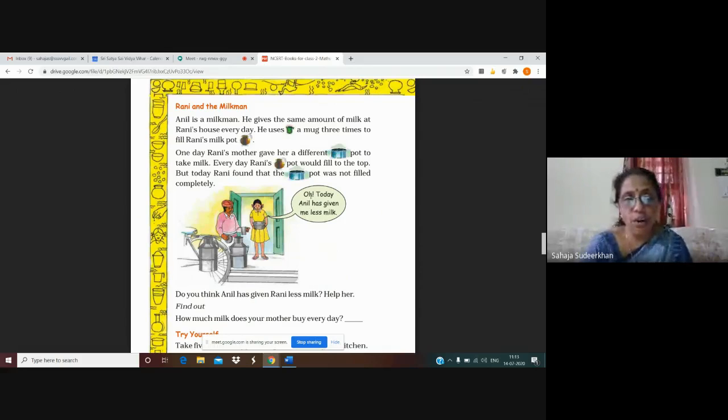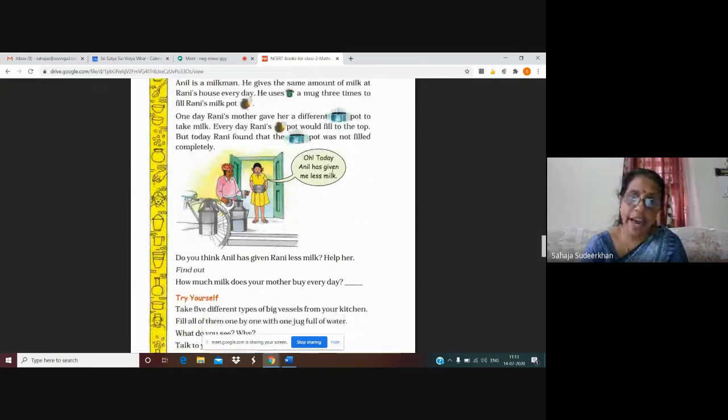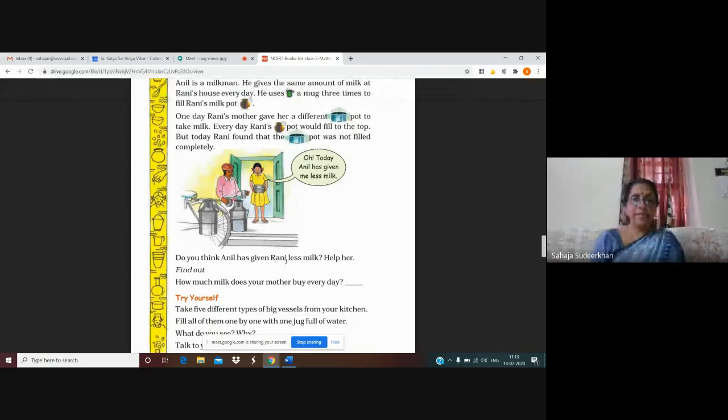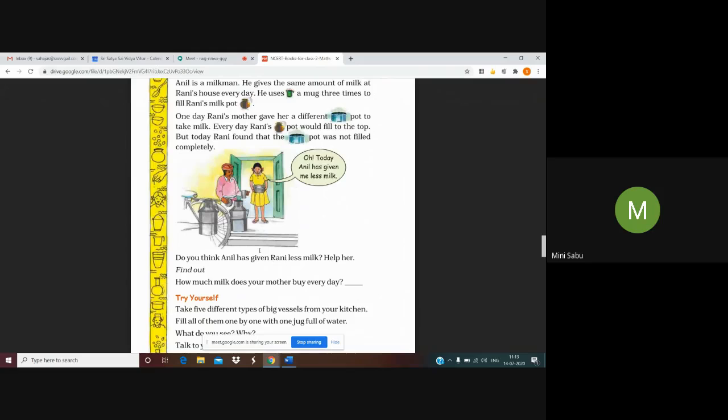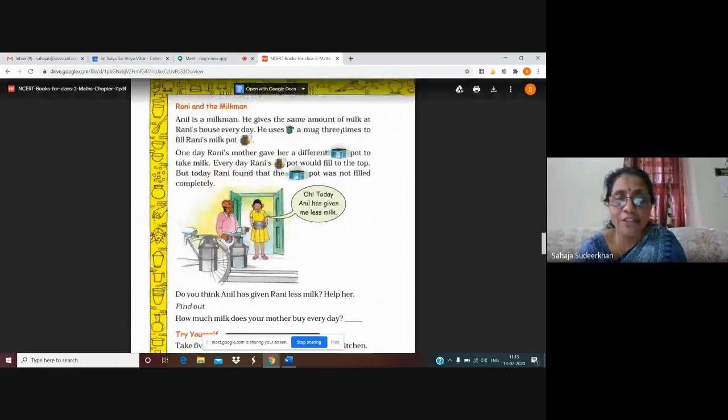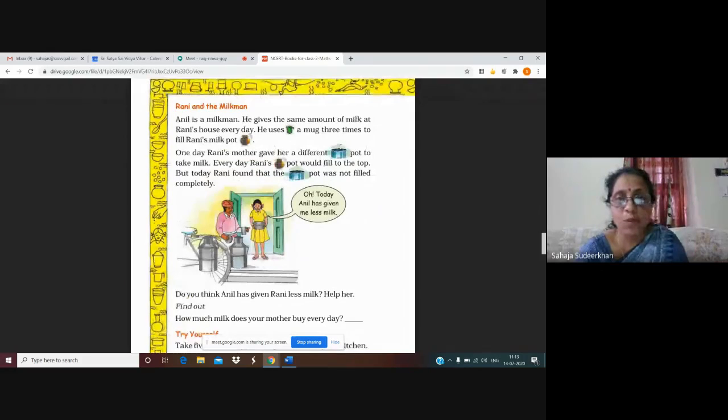So what did she say? Oh, today Anil has given me less milk. Do you think Anil has given Rani less milk? Children, yes or no? No, ma'am. No, because these two pots have different capacity. This pot can hold more, so this is the larger one, bigger one. So its capacity is greater.